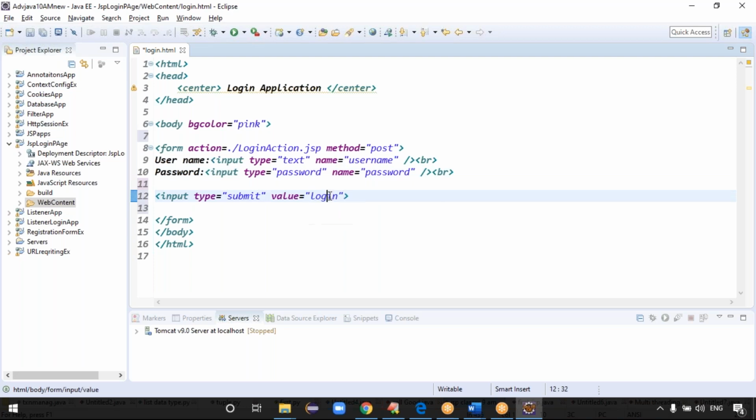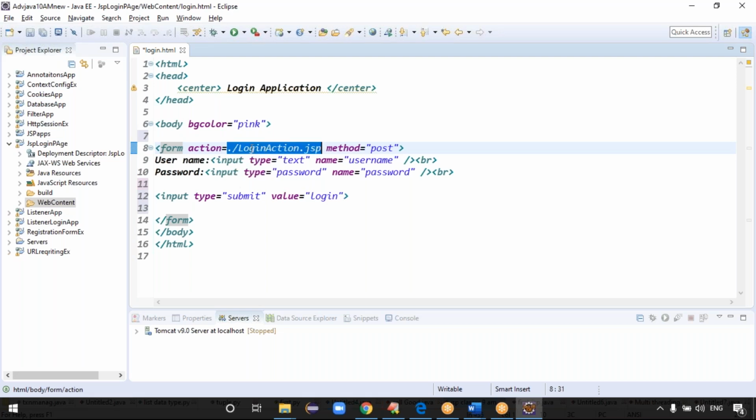Previously, when I click the login button, which request goes to the server side? Some servlet is executing, right? Action type URL pattern goes to the server side, right? Now today we have the servlet URL pattern, JSPs. We are using the JSPs to write the processing logic, right?